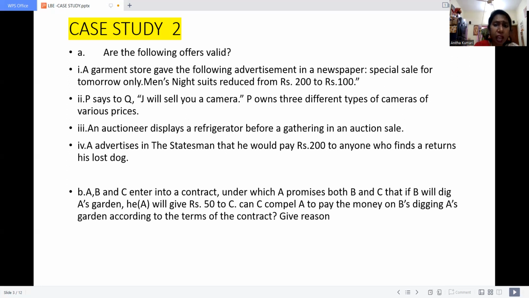Here the offerer is A and the offerees are B and C. Then he is saying that if B will dig a garden, he will give 50 rupees to C. Here A is the offerer, but the offeree is C. Even though he binds a contract with B and C, the offeree is C. So there is no clarity in this case, since there is no exact contract one to one. So the given case is not valid.